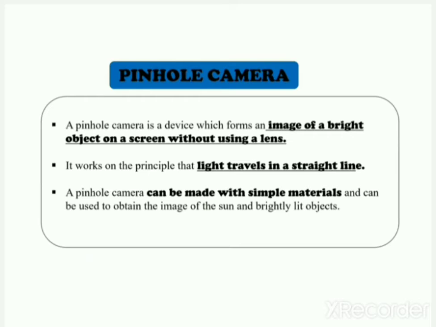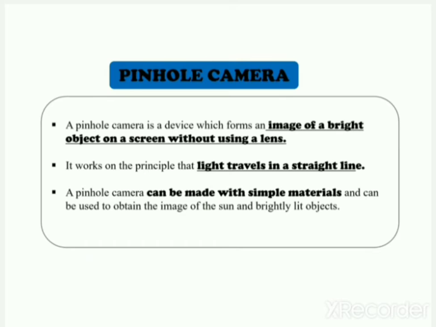A pinhole camera is a device which forms an image of a bright object on a screen without using a lens. You know that in a camera there is a lens, but in a pinhole camera there is no lens and it works without using any lens.